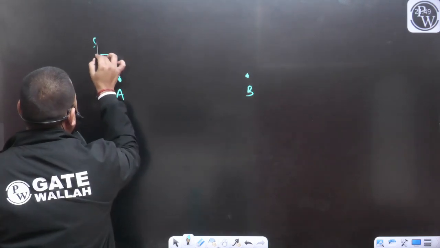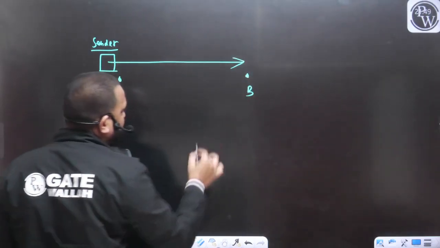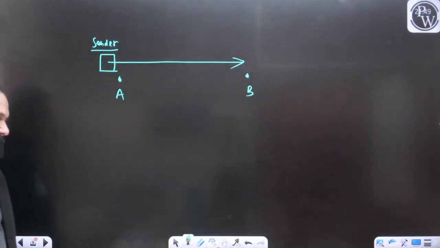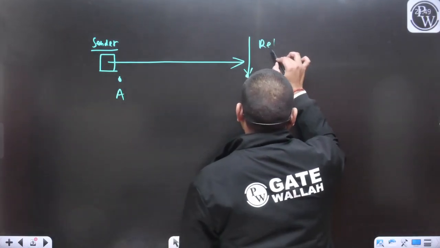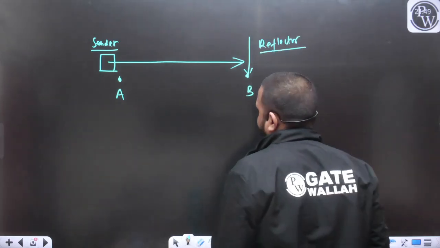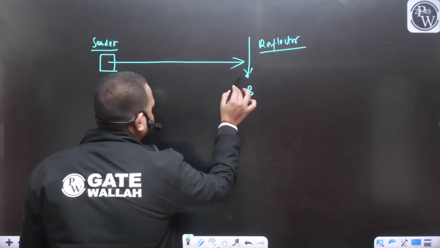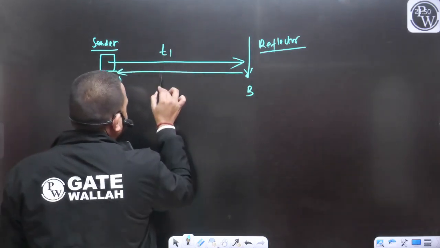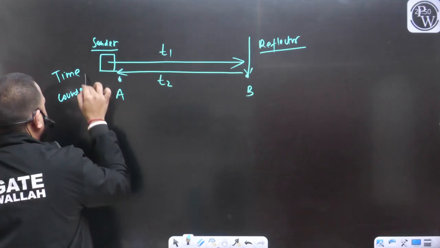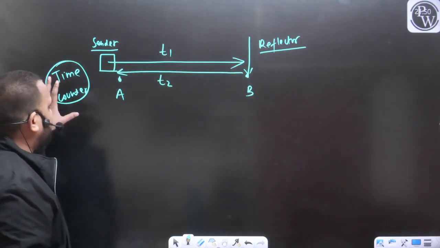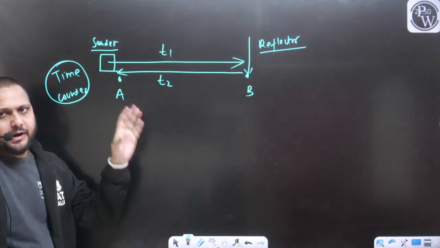Here there will be the sender. The sender will send the radiation from point A to point B, and there we are going to use the reflector. The reflector will reflect these rays back to the sender. We are going to use a time counter. That time counter will measure the total travel time required to cover the distance from point A to point B.